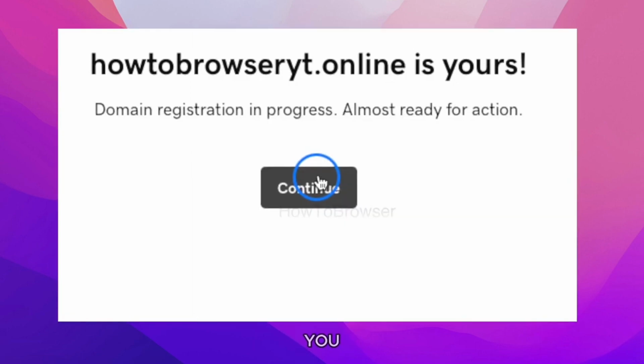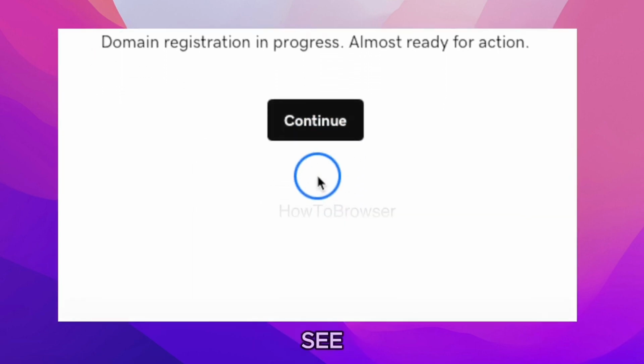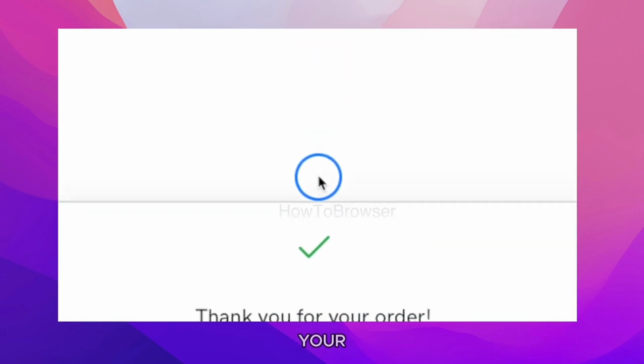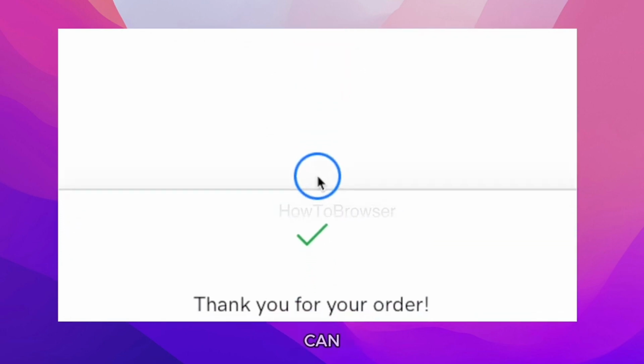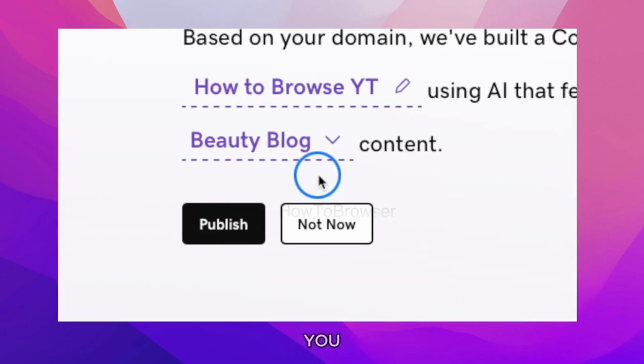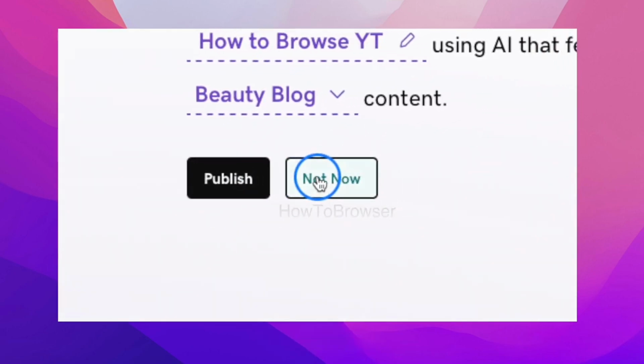Now here, after you paid, this is what you're going to see. Thank you for your order, and then you can see they emailed the receipt to your email. You're also gonna see your registration, tax and some fees, and the total, and that's pretty much it. Just click on continue here. Now you can click on publish or not now. I'm gonna click on not now.